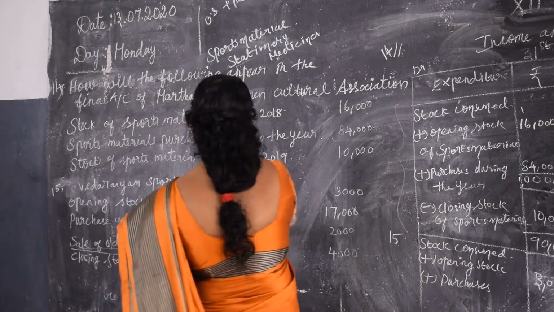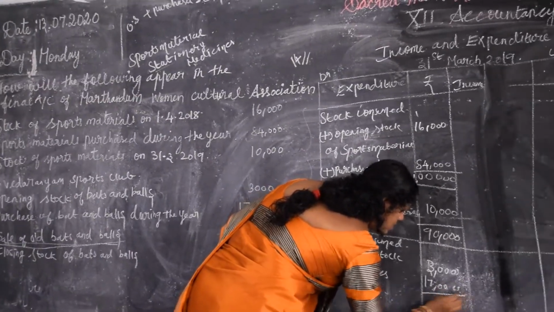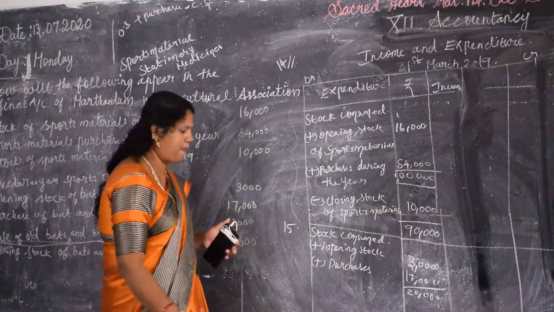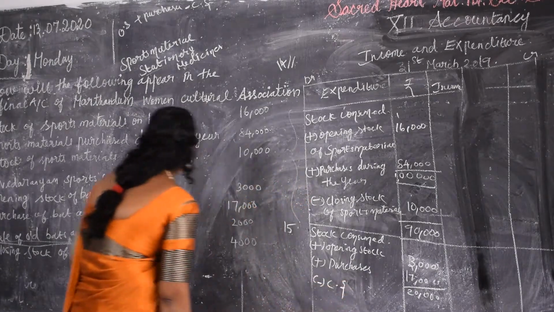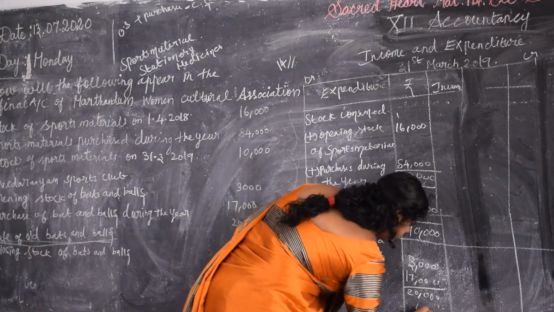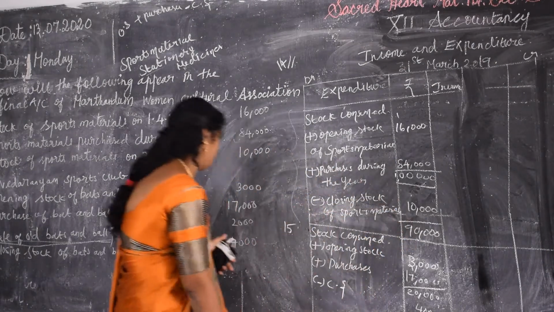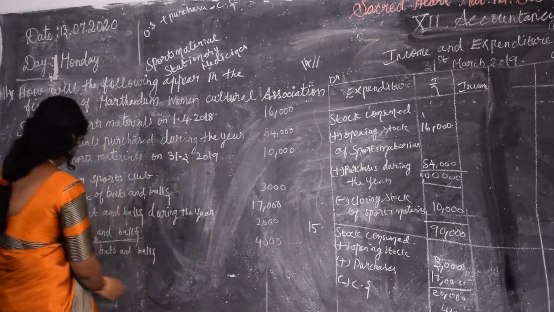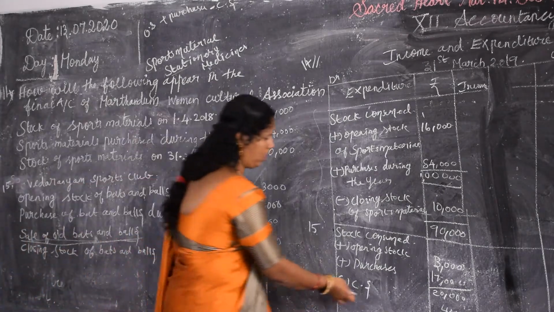Opening stock is 17,000 and purchases 3,000. So you add it. That gives 20,000. What is the next step? You have to subtract the closing stock. Closing stock of the bats and balls is 4,000. Totally 16,000. You have to write the values correctly. Because sale of old bats and balls we should not write here, because we should write it on the income side. Closing stock of bats and balls is 4,000.